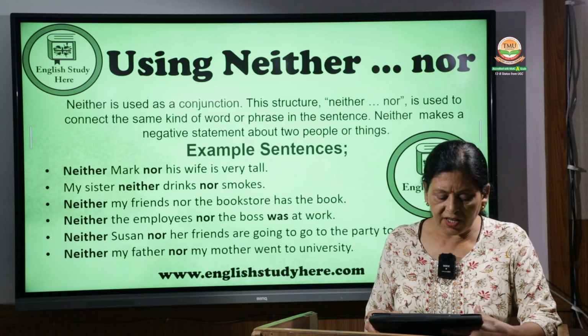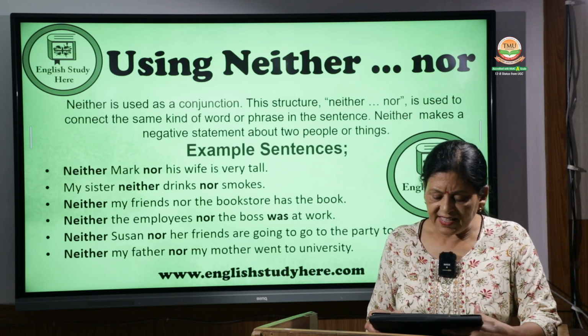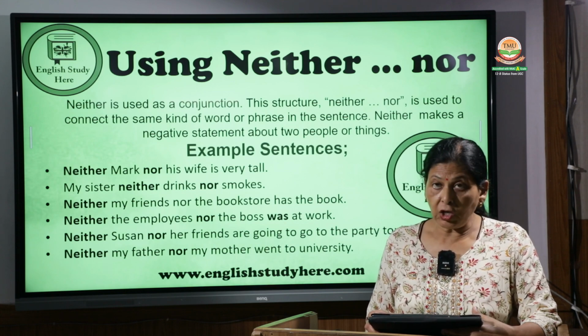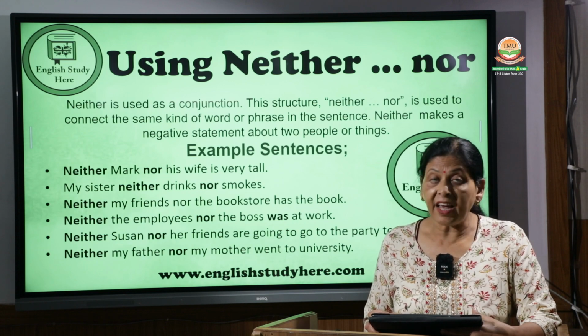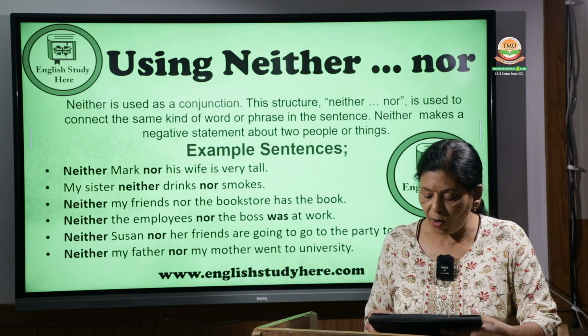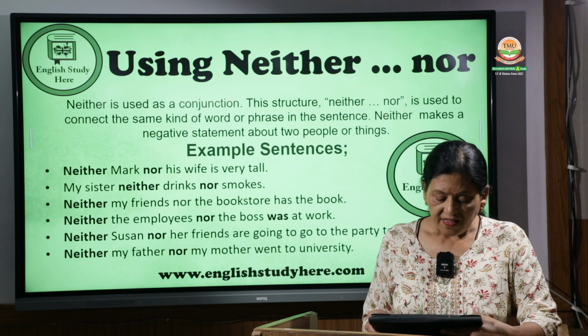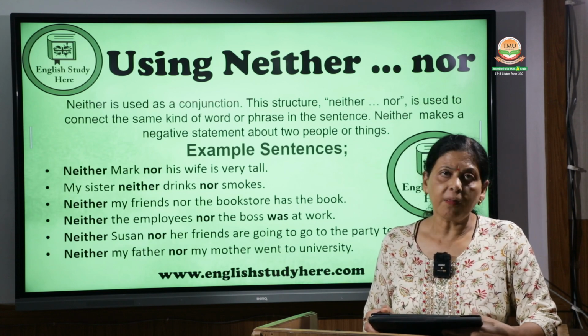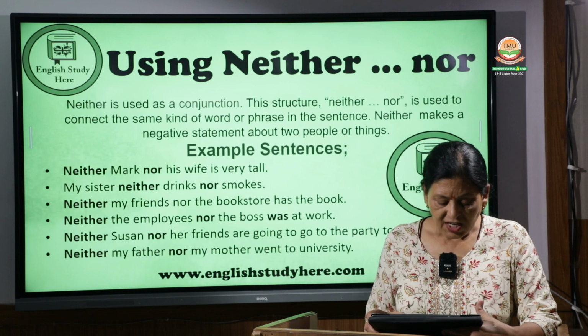What we can understand is that these sentences connect the same kind of words or phrases and are used for a negative statement about two people or two things. That is, neither Mark nor his wife is very tall. Neither Mark is tall nor his wife is very tall.